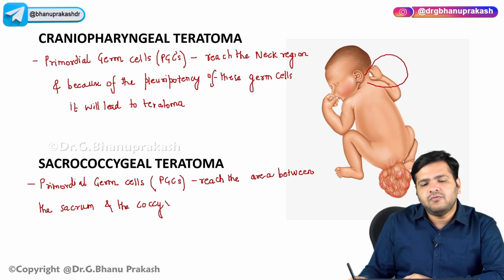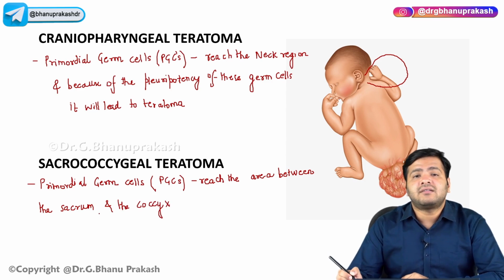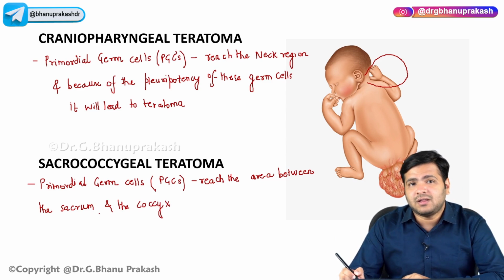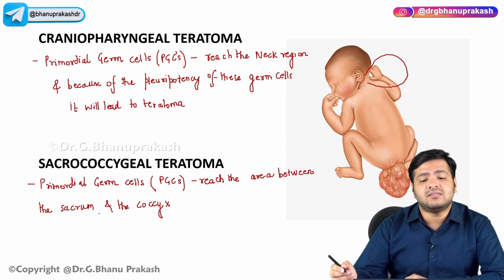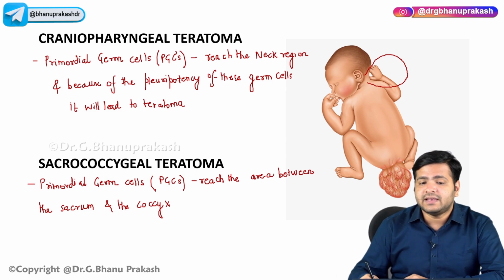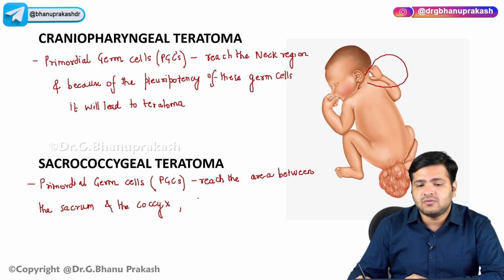So you already know we have the sacral vertebra and the coccyx vertebra. So there is a region that is in between the sacrum and the coccyx, and in that region, if these primordial germ cells migrate, they can lead to teratoma. So they reach the area between the sacrum and the coccyx, and because of the pluripotency of these germ cells, it can lead to teratoma.